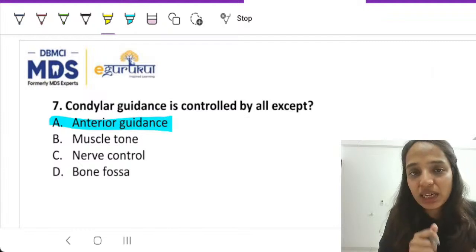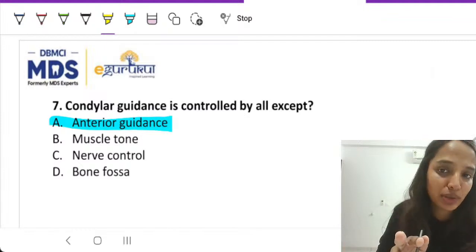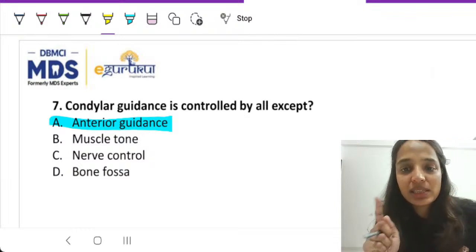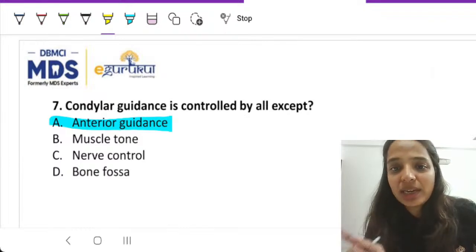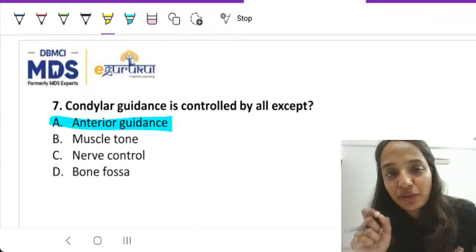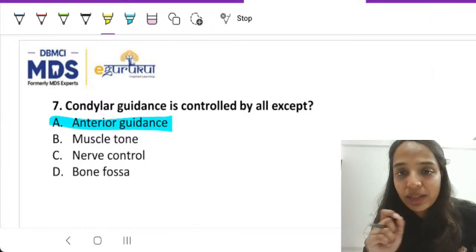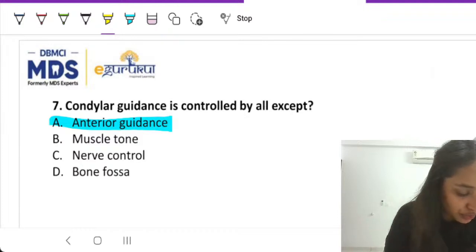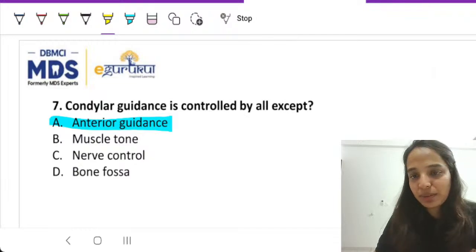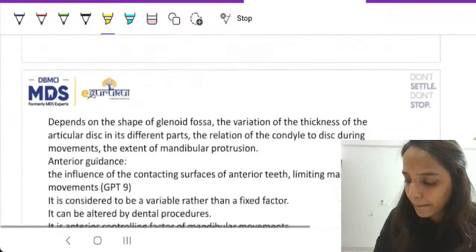How anterior teeth are is going to be affected by condylar guidance, but the reverse is not correct. So anterior guidance is definitely affected by condylar guidance, but condylar guidance is never affected by anterior guidance. It is a fixed value for a patient. It cannot be changed by the dentist. We can only measure it with the help of protrusive records. So, pretty simple question, but it touches a very important concept.